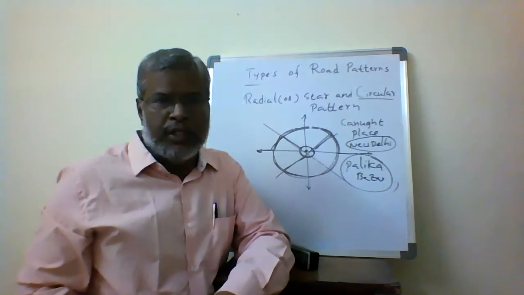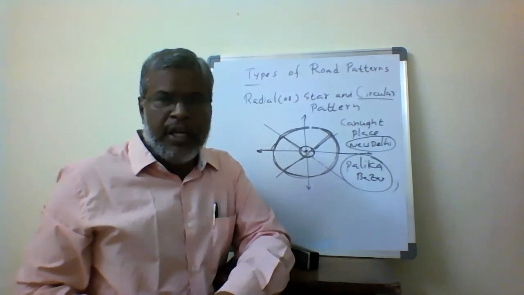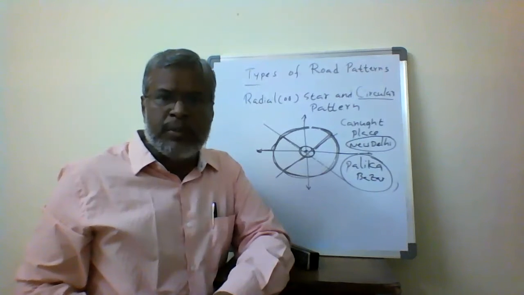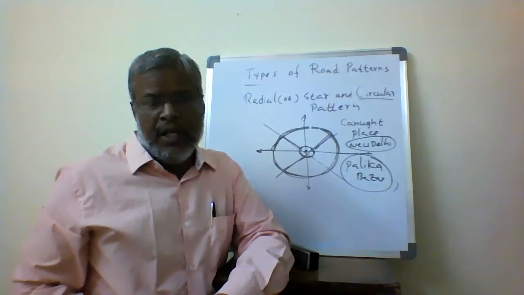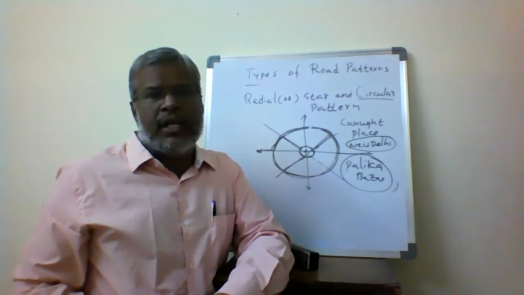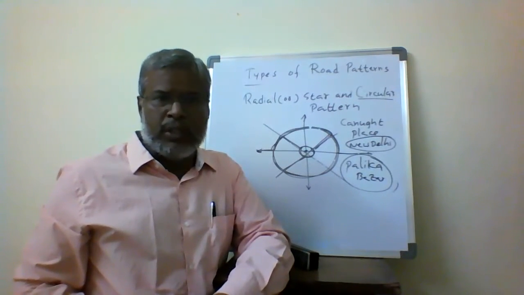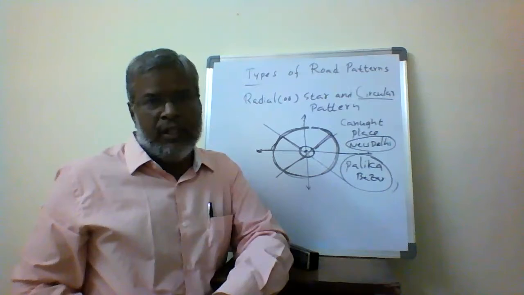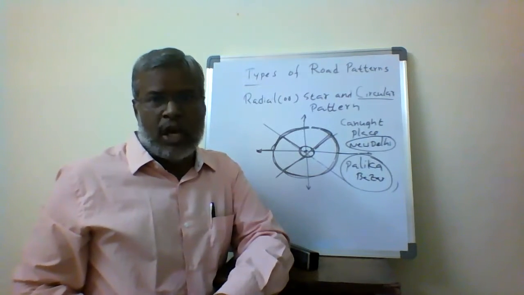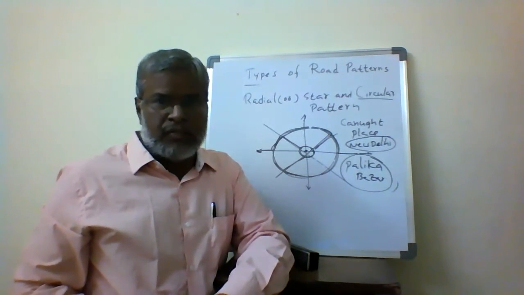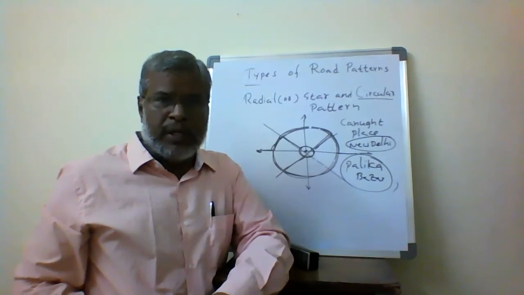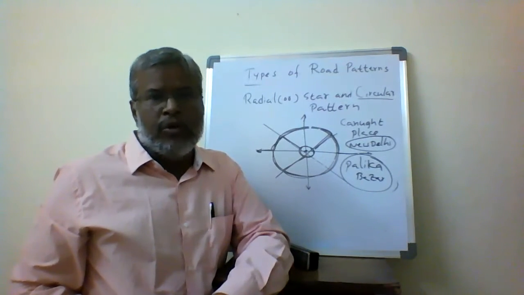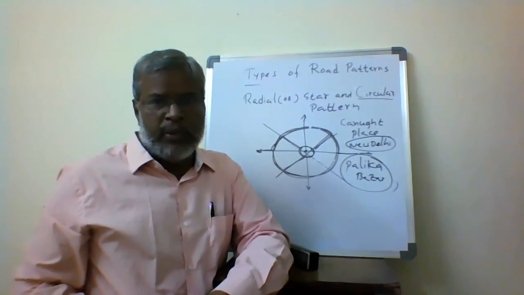Here, circular routes are provided in addition to the radial ones, and the establishments are also in the form of circular ones. That's why the name is given as radial or star and circular pattern. We go for more establishments rather than the earlier radial star and block pattern. Instead of that we are going for circular pattern, so more establishments are provided, and a more feasible network is provided by using this.